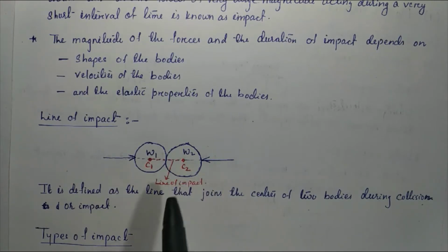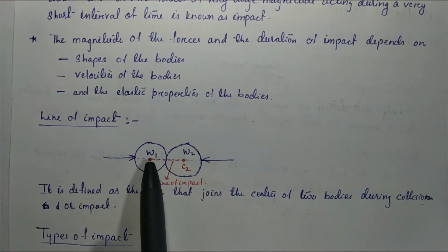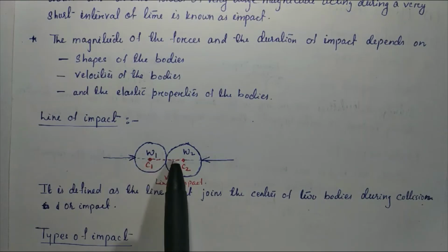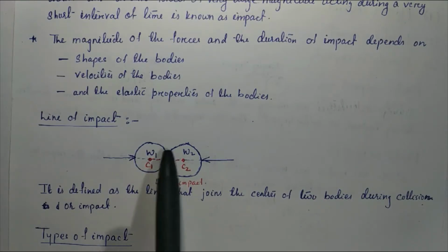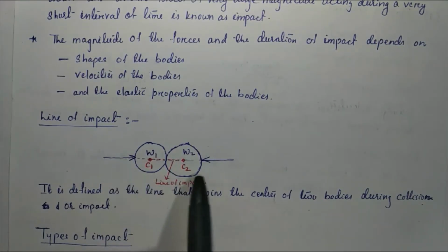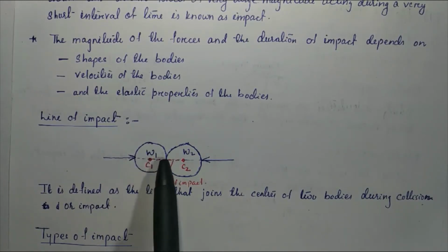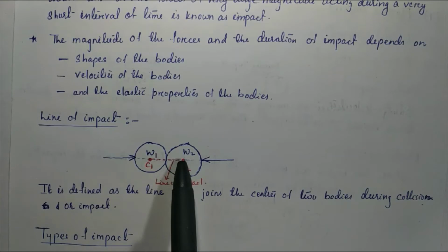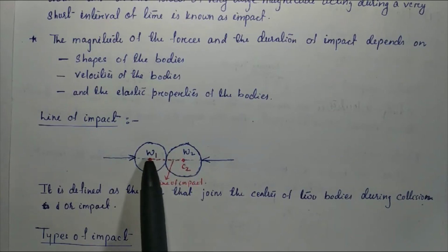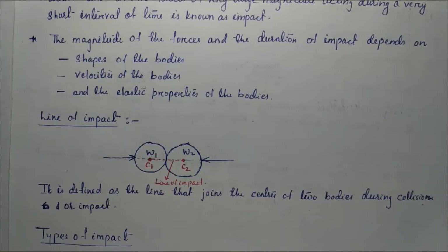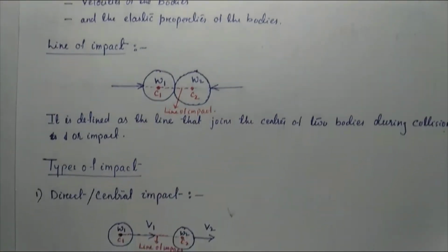So if we consider the line that joins the centers of the two bodies during collision or impact, this line is known as the line of impact. Next we discuss the types of impact.